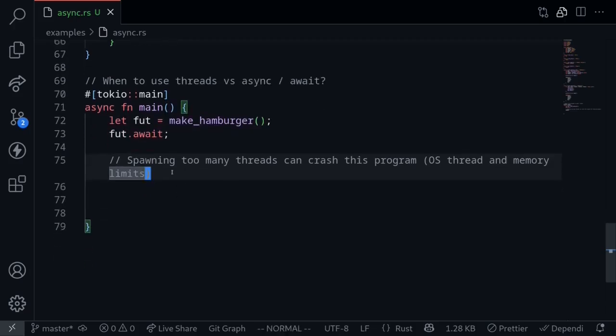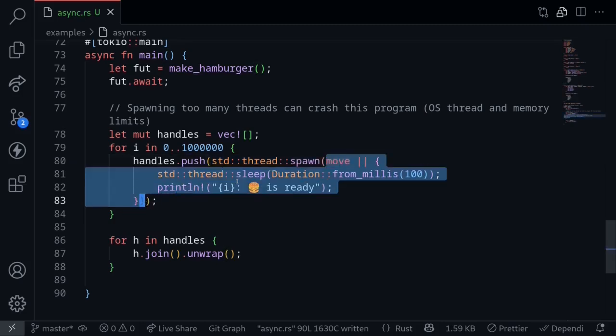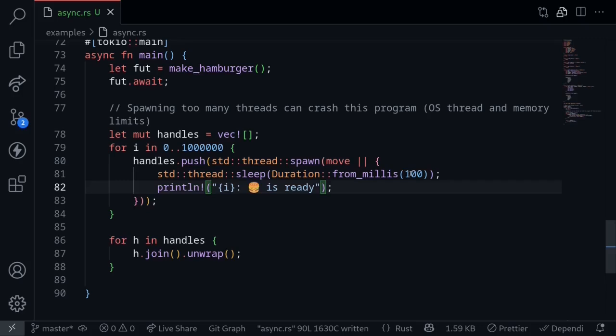To show you this, I'll show you a code example where we spawn multiple threads and then make hamburgers inside each thread. What you're going to see is that the program is going to crash. Here's code that will try to make 1 million hamburgers concurrently. You don't have to worry too much about what's going on here, since smart contracts written in Rust will probably not be able to spawn threads. To give you a quick explanation, we loop 1 million times. For each iteration, we spawn a new thread, and inside each thread, we simulate making a hamburger. We wait 100 milliseconds and then print that the hamburger is ready.